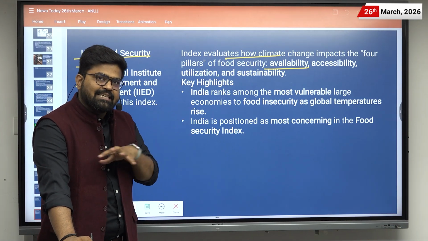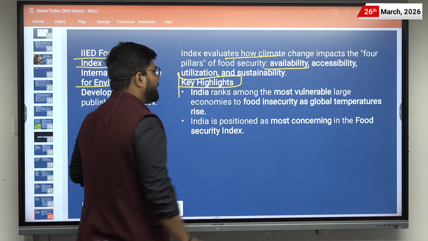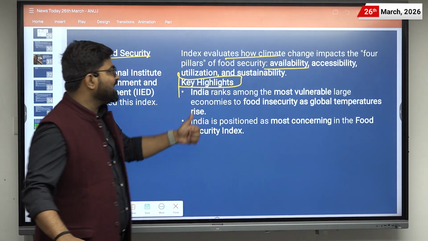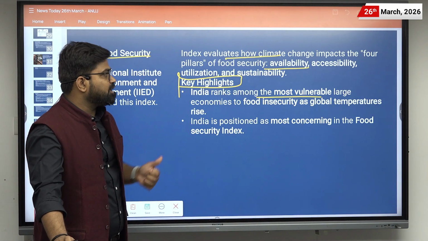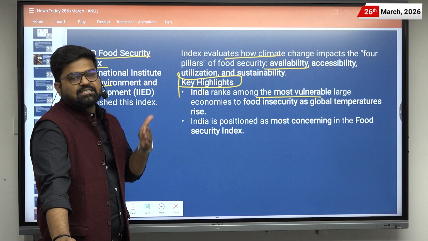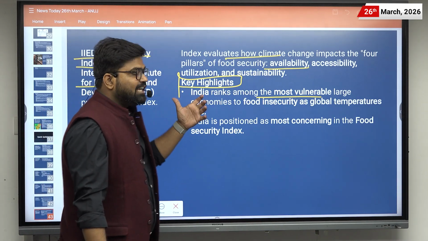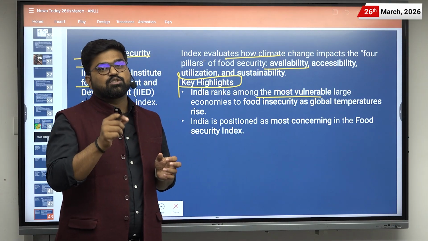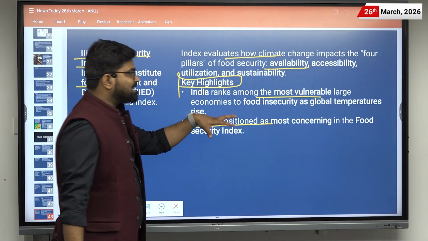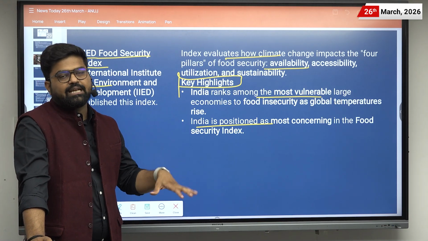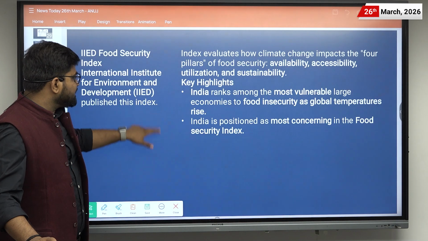And what are its key highlights? Mostly we have covered the key highlights related to India. First of all, India is ranked among the most vulnerable large economies to food insecurity as global temperature rises. So if there is a rise in the global temperature, India will be impacted when it comes to food security. Then India is positioned as most concerning in the food security index. Now let us move to the next quick update. The next quick update is